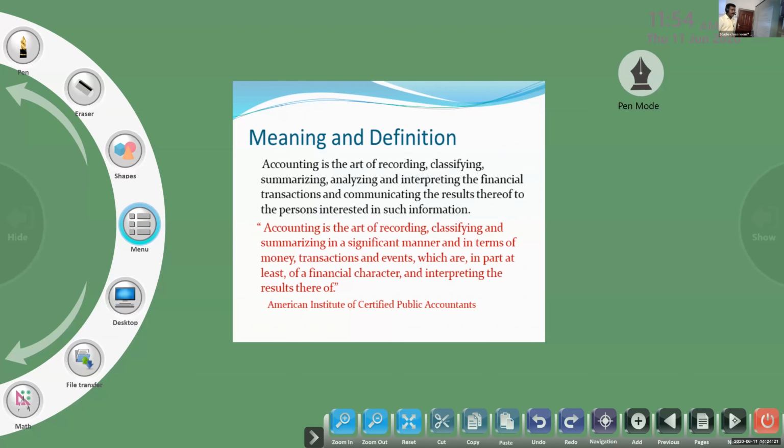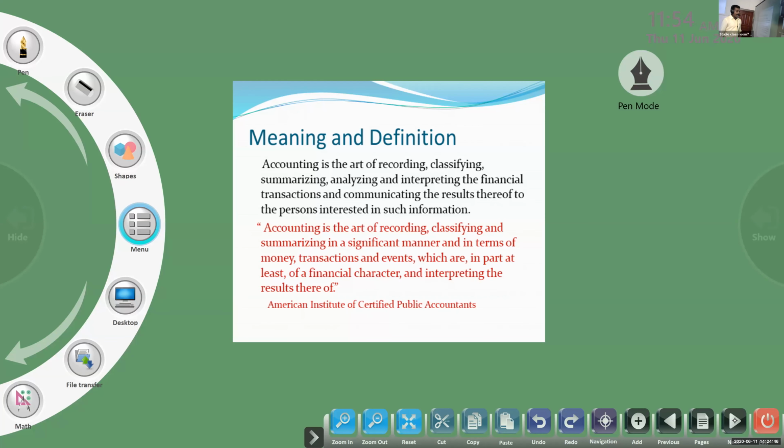You look, accounting is the art of recording, classifying, summarizing, analyzing and interpreting the financial transactions and communicating the results thereof to the persons interested in such information. Then definition. It is a very important definition. You have to study this definition. So next day, I will ask the definition of accounting.